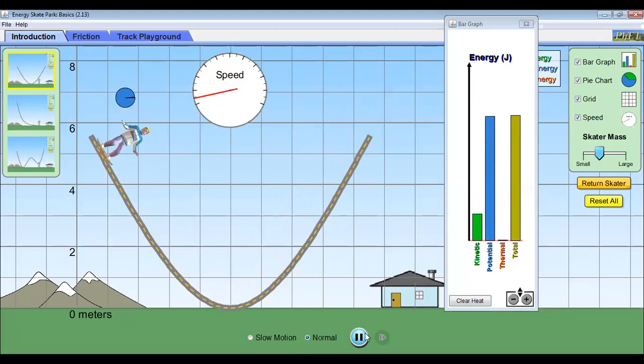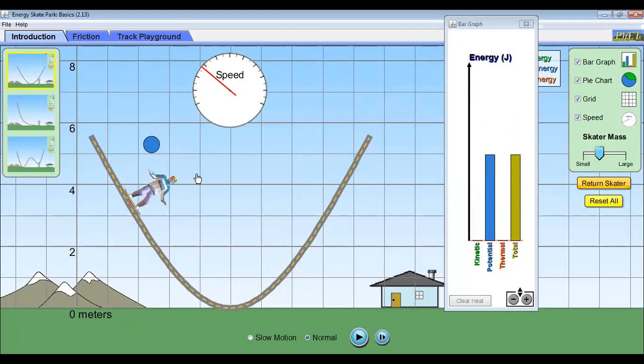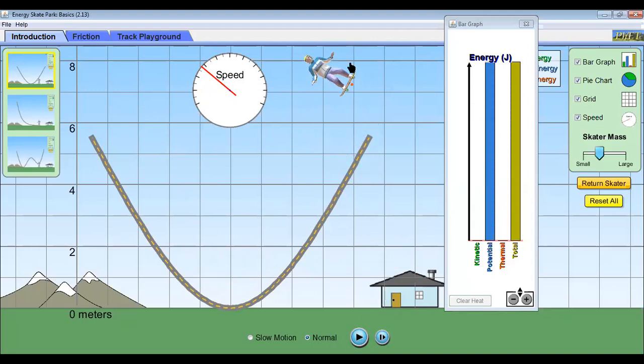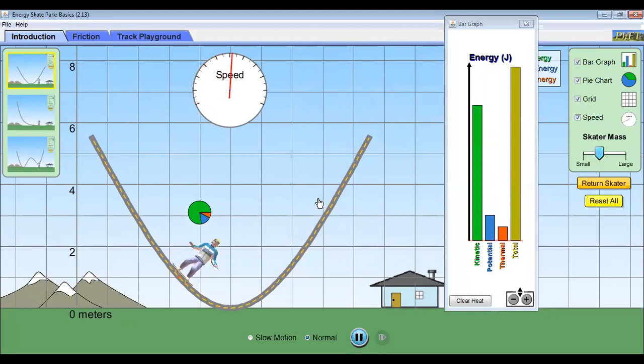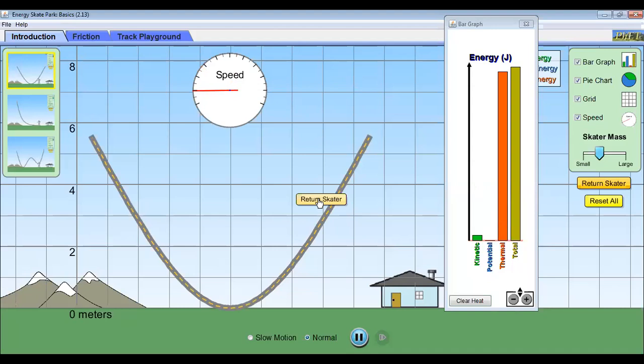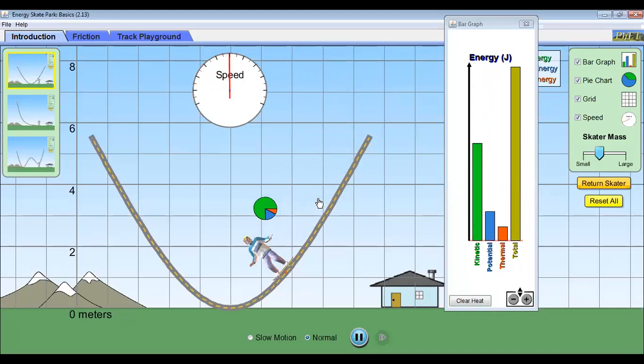Okay. But if I do one thing, I pick it up and I'm dropping it from a greater height. Keep it here. Now I lift it and drop it from this height. So what will happen? Now see, I dropped it. What happens? The skater is jumping over. Why? Because it is having more energy. So the skater will jump over because it is having more energy.